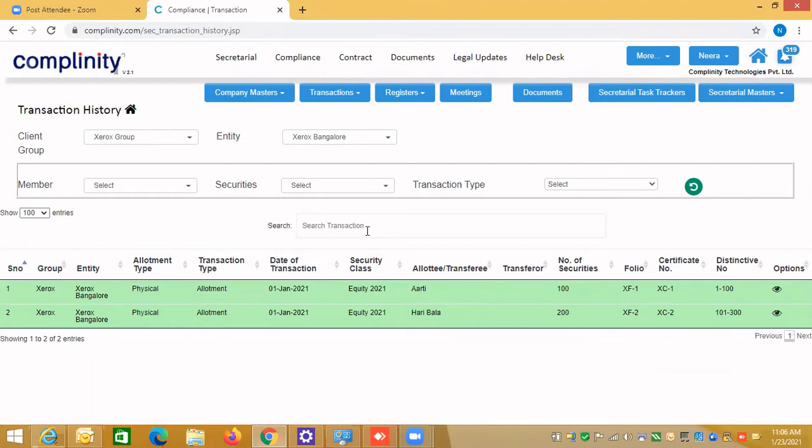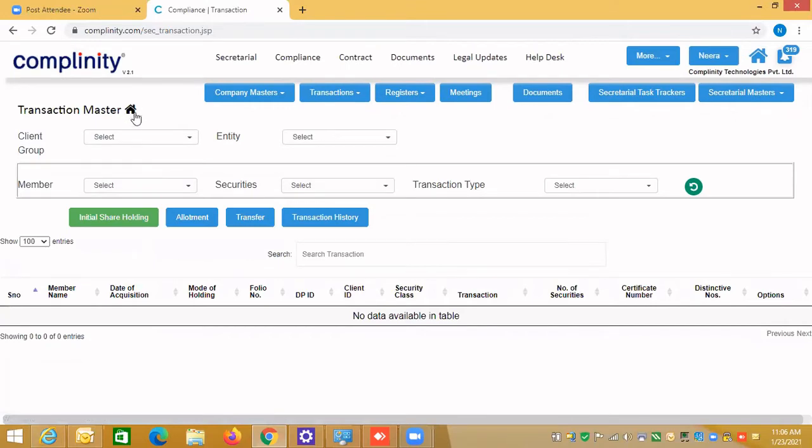The active one will be highlighted in green color, and the old one, suppose you have done the split of this. So in the split of these 2, this XF1 XC1 certificate will be in a, we will do that also. So we have come to the transaction history. Let's go to the home page.